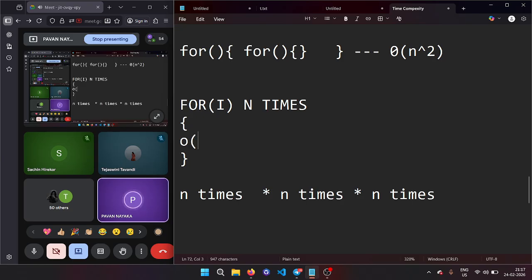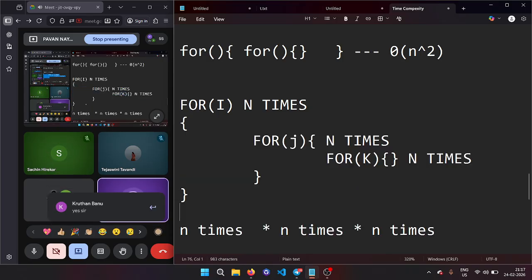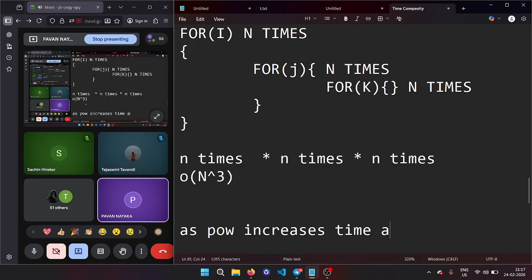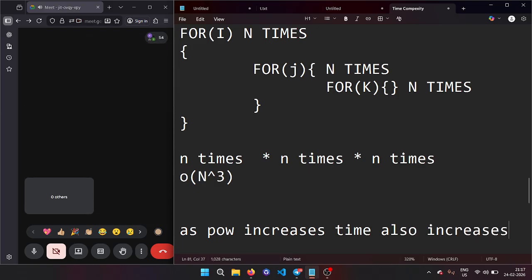If this complete thing is order of n square, then this is running n times. So the time complexity is order of n cube, order of n to the power 3. It will not be order of n square. As the power increases, time also increases.